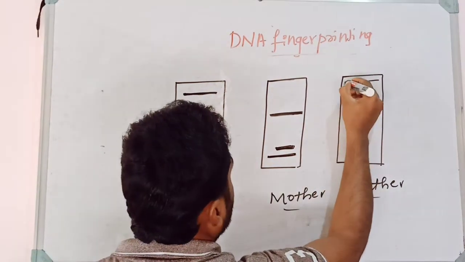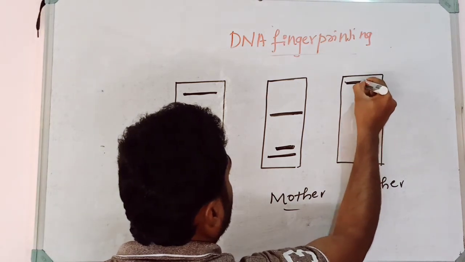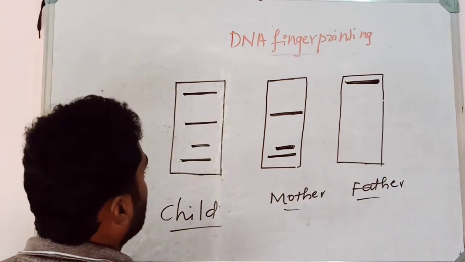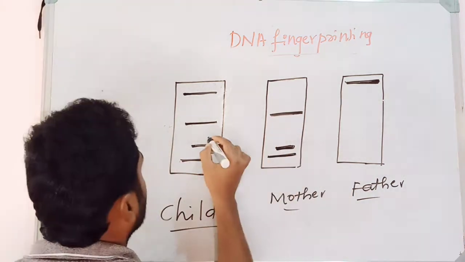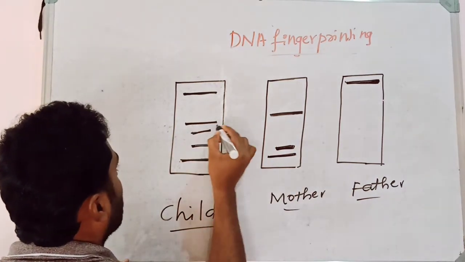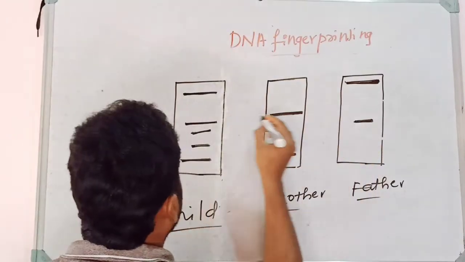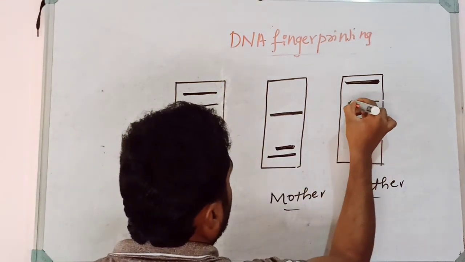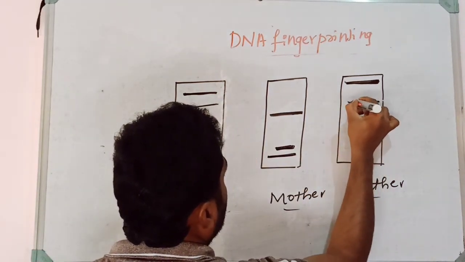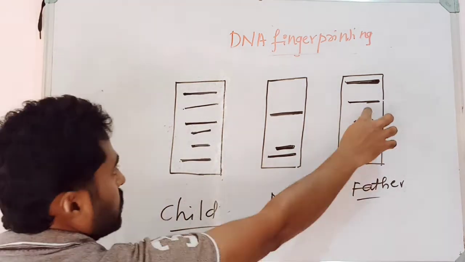If the band is produced here at this position, okay, the band is produced here, which one is missing? So here also you can see the band like this at this position. If you find the band like this, then this person is identified as the father, by comparing the bands.